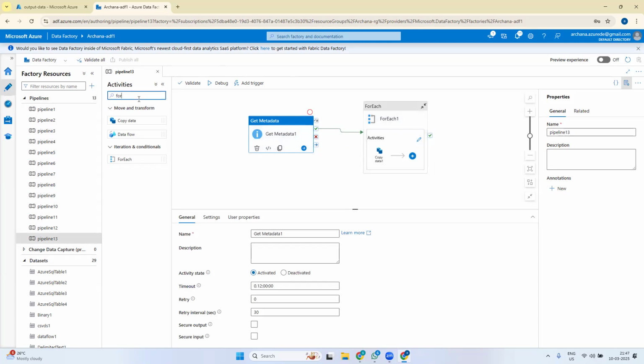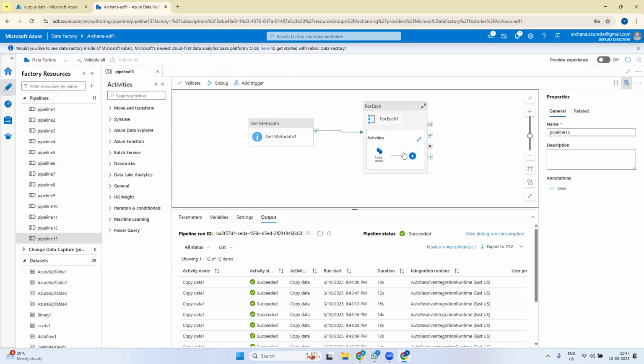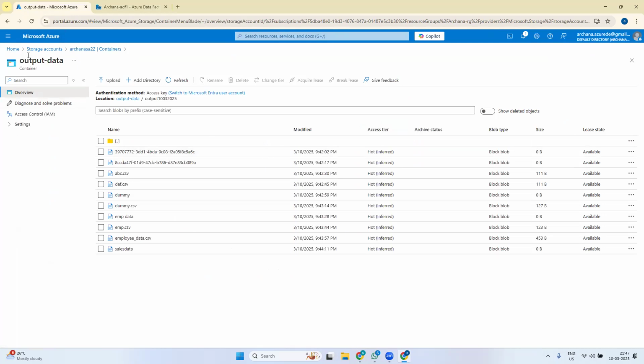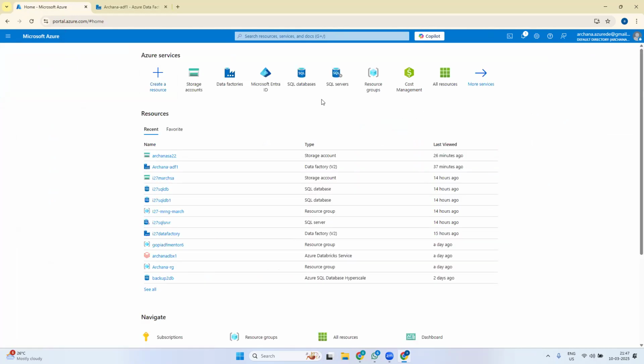That is how parameterization is used in datasets. The same way we can use parameterization for linked service also. Let me see how many databases we have, so that we can do that also.